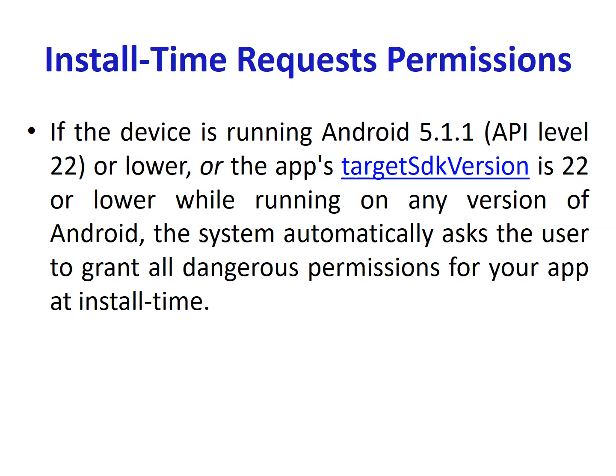Now if your Android mobile is less than 6.0, meaning the application is running on device 5.1.1 and API level is less than 23, this is 22, it doesn't know what is danger permission and what is normal permission, because that comes after version 6.0.